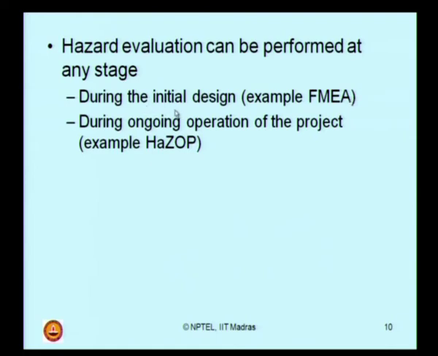So, you can use it as a design stage FMEA to evaluate the hazard present in a system description. It can also be done during an ongoing operation of the project, which we call HAZOP analysis, hazard and operability study. That is what we briefly call HAZOP. This is how the literature addresses hazard evaluation in any process industry which is an ongoing operation. So, hazard evaluation can be performed at two stages. Either you can do it in the initial design stage, or you can do it at the operational stage as well.